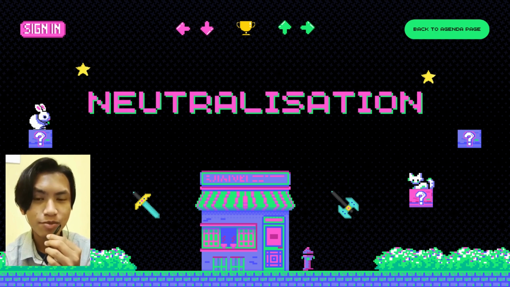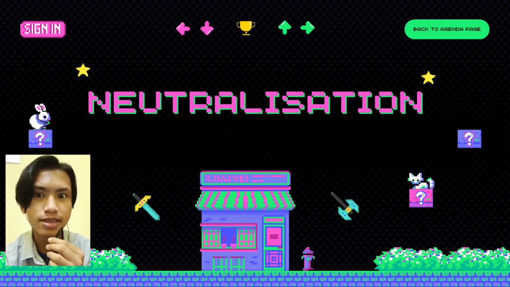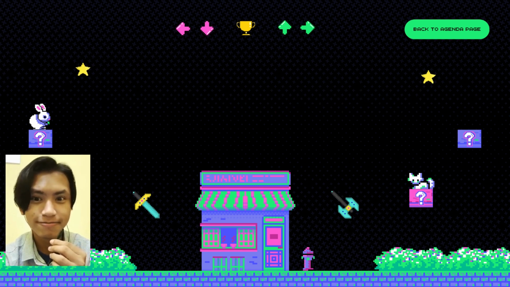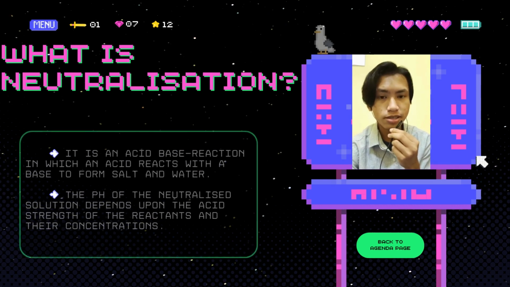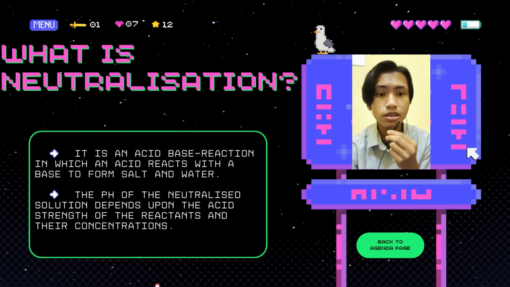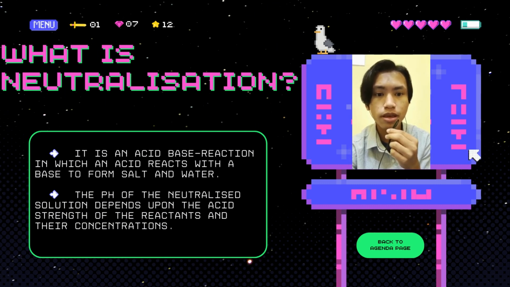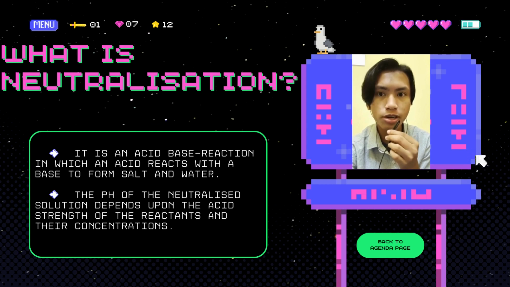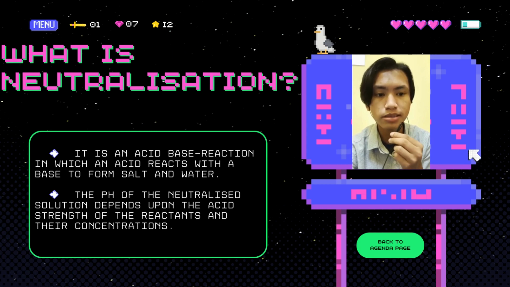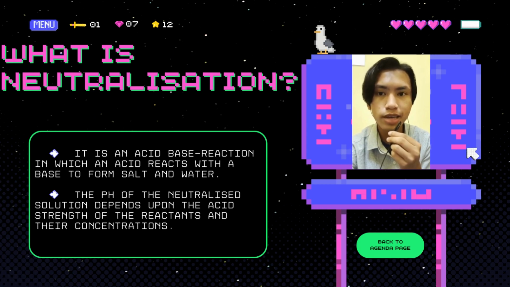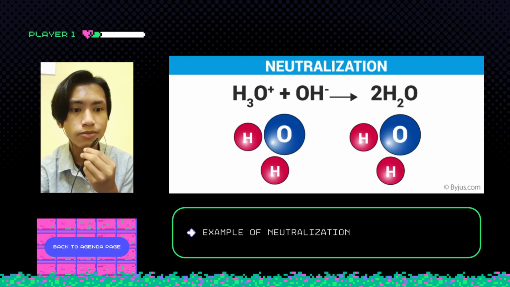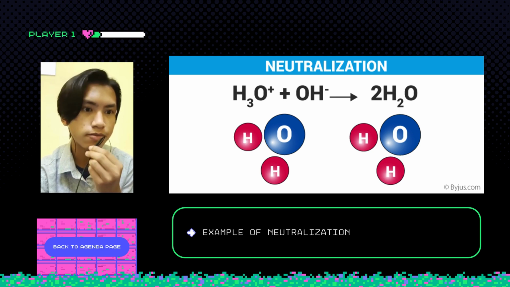Now, we have arrived at the last topic in this presentation, which is neutralization. So, without wasting much time, let's take a look together. So, what is neutralization? Basically, neutralization is an acid-base reaction in which an acid reacts with a base to form salt and water. The pH of the neutralized solution depends upon the acid strength of the reactants and their concentrations. As you can see here, we have an example of neutralization.